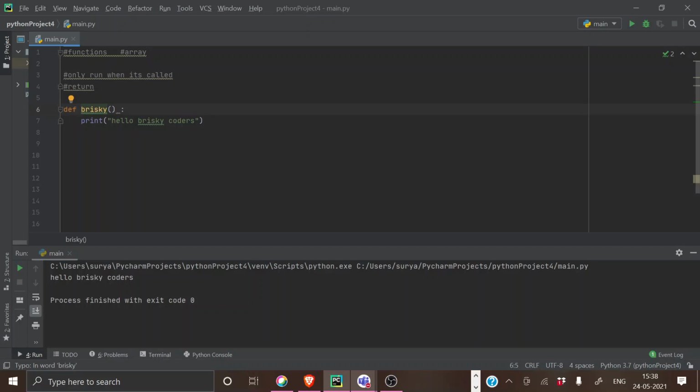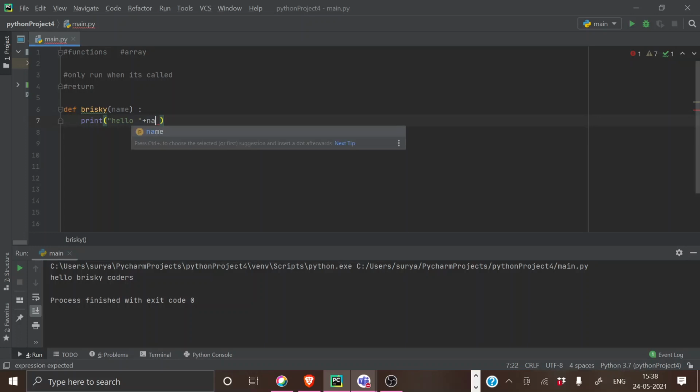So how I'm going to do this: there is already a hello statement here, and I'm going to give an argument of name. The name of the argument is name. You can give any argument, there is no limitation for it. You can give any words as an argument, and here I'm going to mention it plus your name.